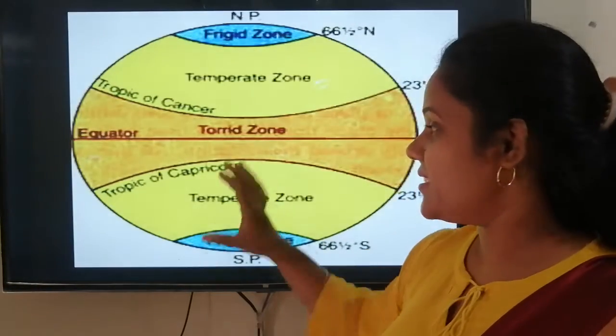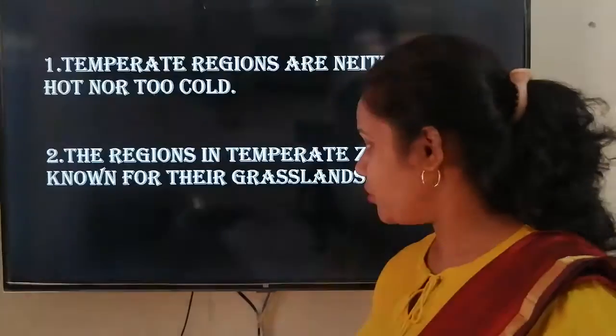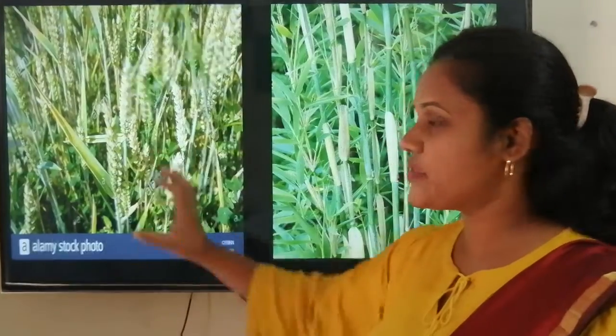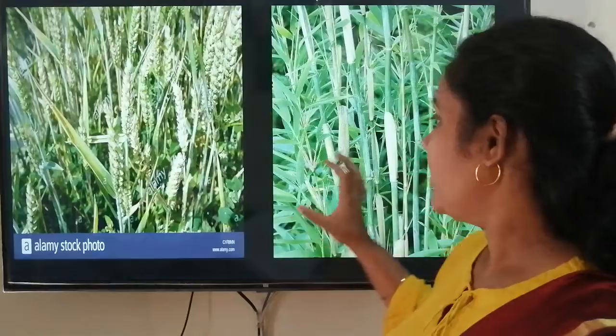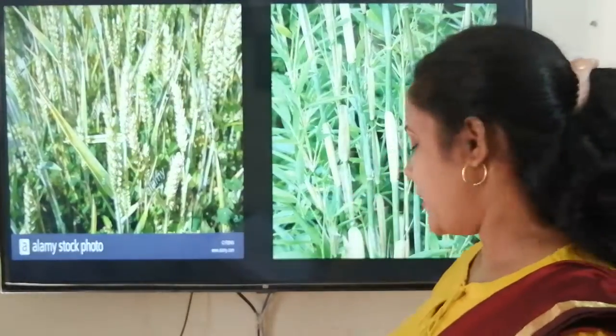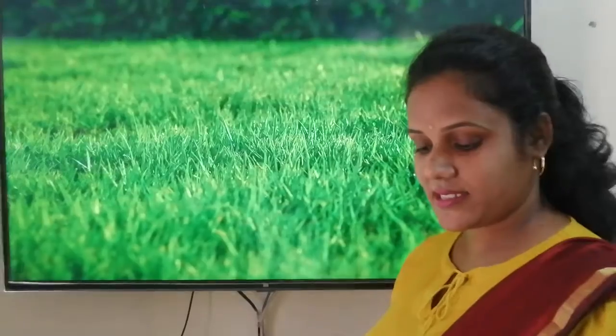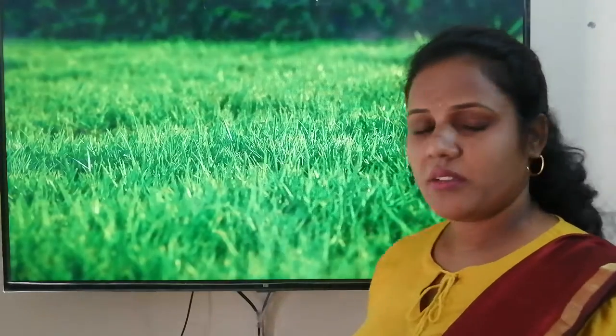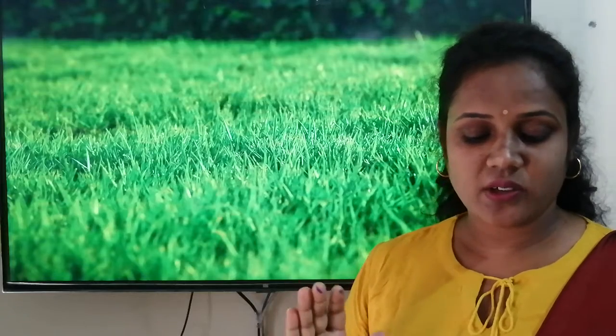And these are called grasslands, which I have shown you. The examples of grasslands are your cereals. Cereals means anaj. Then you have bamboo, which is called bans, and then you have lawn grasses also. We won't find many grasses in Antarctica because it is a very, very cold region. We will not find many mountains there either.